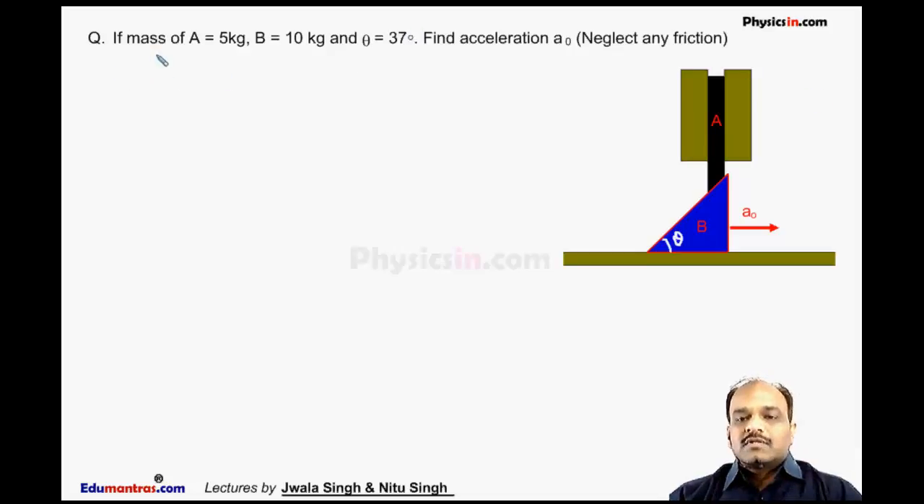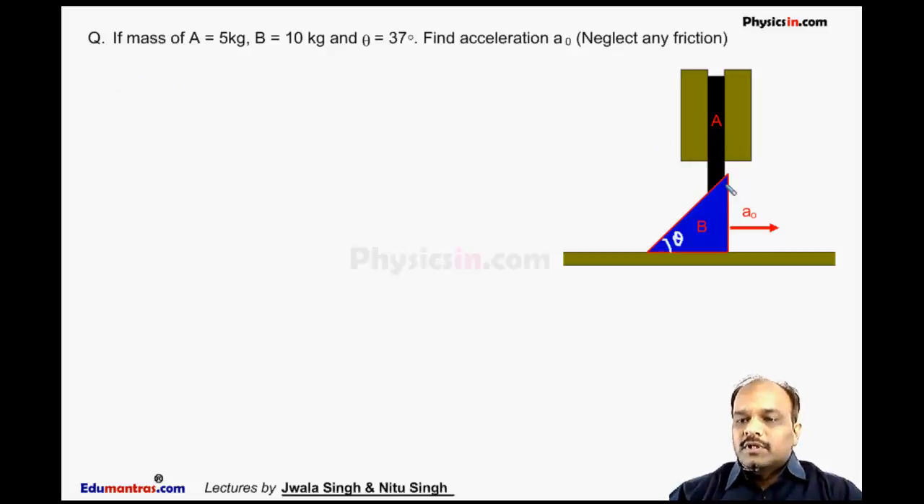Now in this question, the mass of this block A is 5 kg and that of B is 10 kg. If this theta is 37 degree and if there is no friction, find the value of A naught. Now we'll draw the free body diagram of this rod.